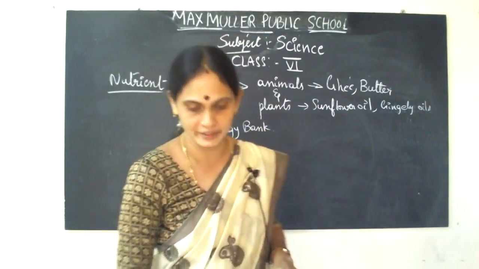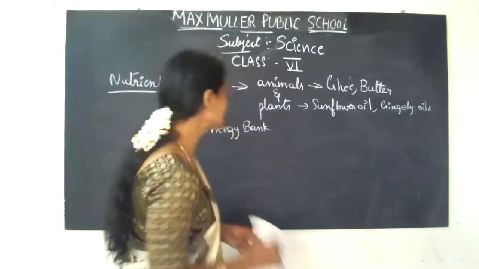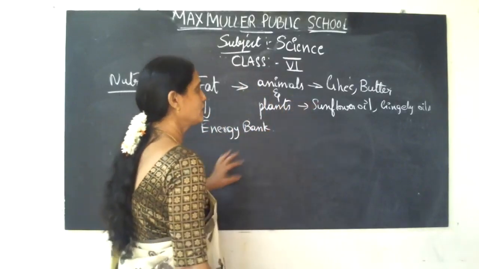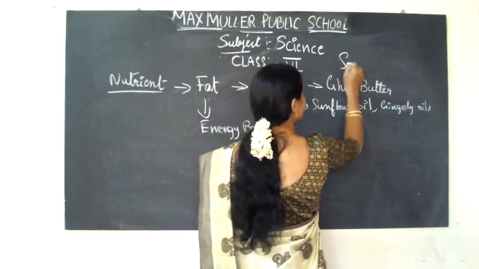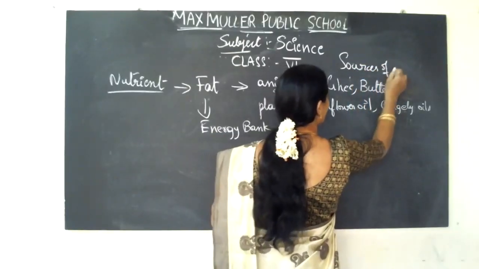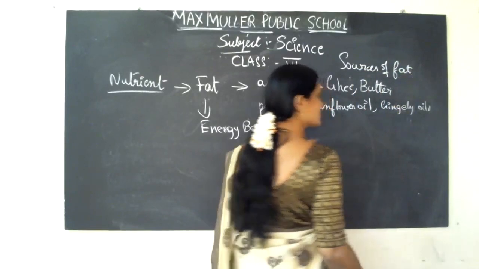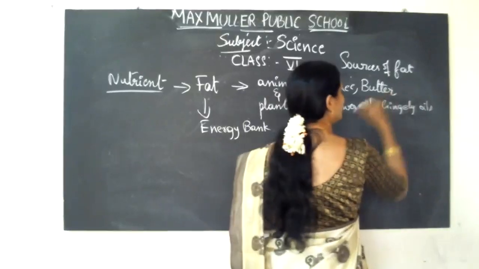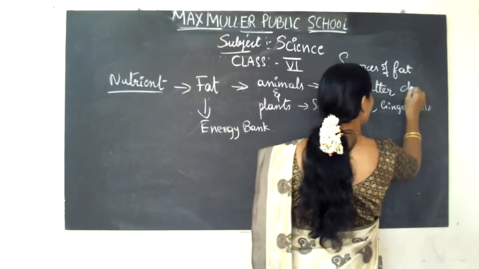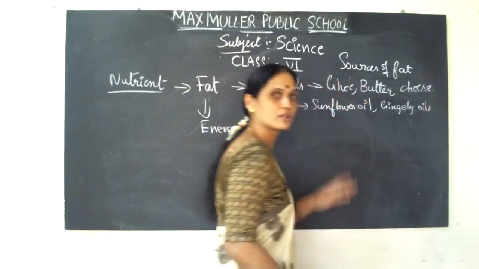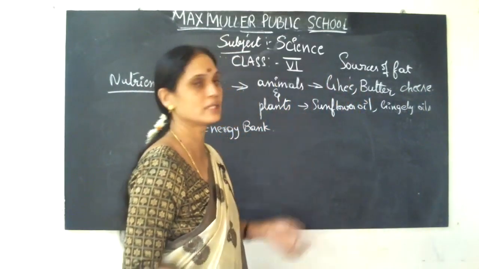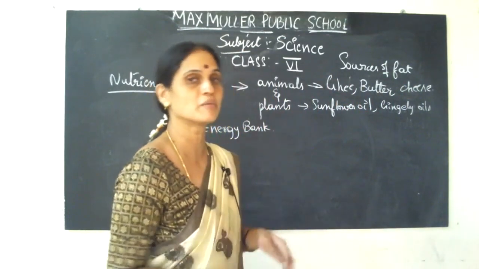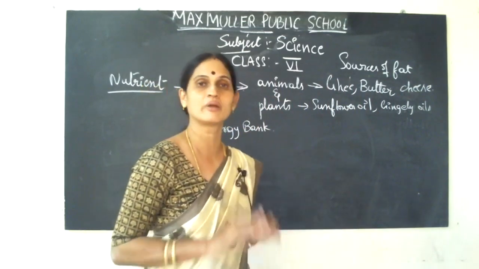There is another activity to test the fat. We'll think of the sources of fat, children. Fat, as I said: ghee, butter, these are the sources of fat. We get fat from milk also sometimes. Milk is protein as well as fat. Ghee is from butter. Then what else? Cheese, which you all like more, no? In pizza, burger, all this has cheese. What is that? Butter only. They use this more. That's why when you eat this, you become fat. So avoid it, once in a while you can eat, not all the time.